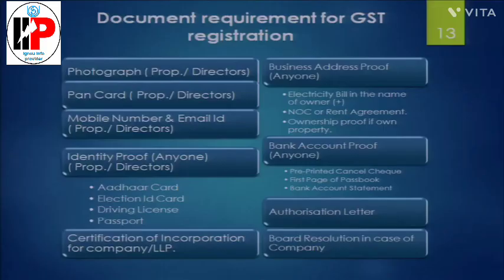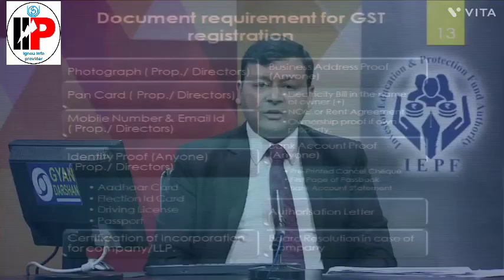Electricity bill in the name of the owner of the property is also needed. An NOC is needed in case the property wherein you are taking the GST registration is of a relative or a known person who is not charging any rent. In that case, you need to take the NOC from the owner of the property along with the ownership proof like electricity bill, property tax receipts, etc. So business address proof is the most important, because most of the notices of rejection are received only in case of property documents. Therefore, it should be kept in mind that the property document should be very clear, readable, and a valid document.